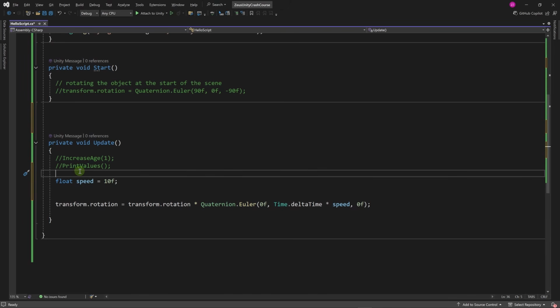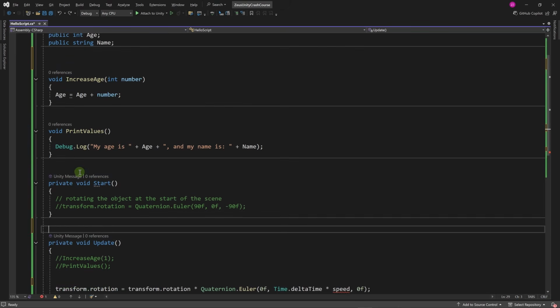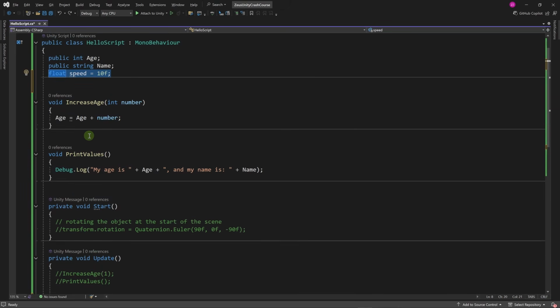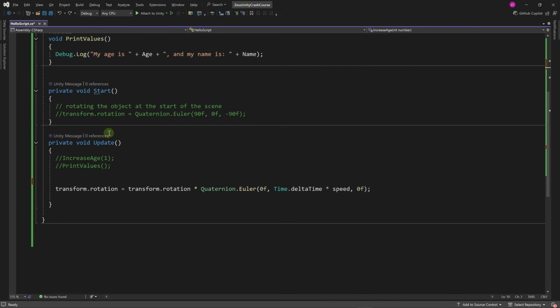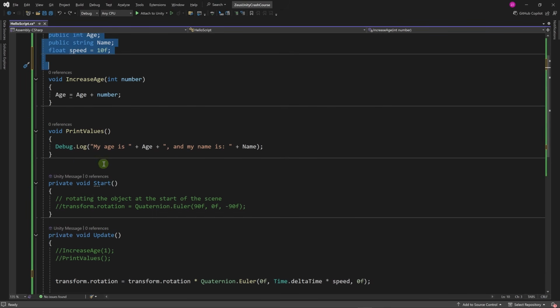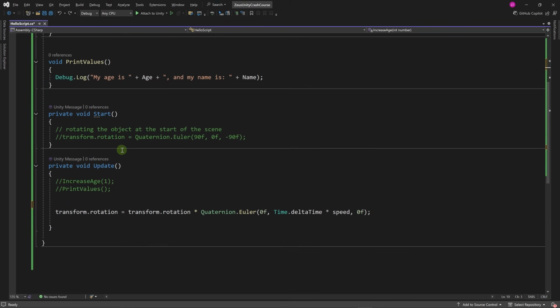Okay, let's go back, Control Z. Let's put it at the top. It's usually a good idea to put your variable declarations at the top. It's just for more clarity because all your variables are here. If you had variables here outside of methods, you'll have a hard time, especially when your script gets bigger. You'll have a hard time reading your script, basically.